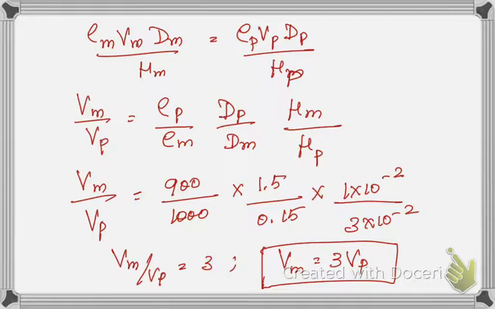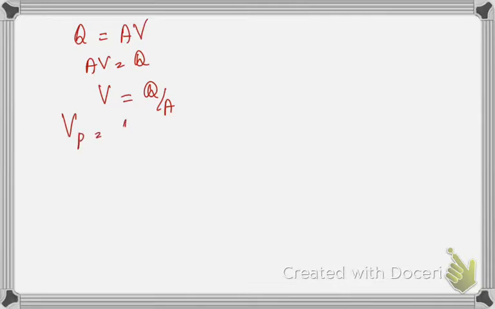But I don't know exactly the value of velocity of the prototype. So I have to calculate the velocity of the prototype. How will I calculate? Easily by using the continuity equation, which is Q is equal to AV, the same formula. So V will be equal to Q by A. Since I have to calculate for our prototype, I'll be writing Vp is equal to discharge of prototype divided by Ap.